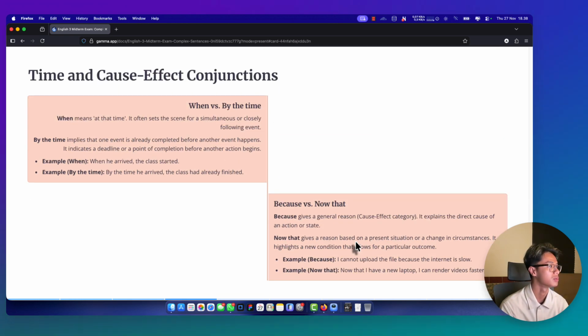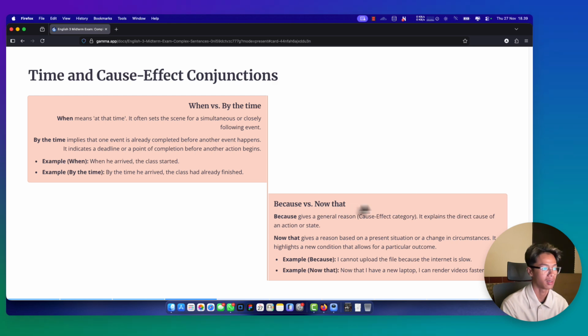And next, time and cause-effect conjunctions. When versus by the time. When means at the time; it often sets the scene for a simultaneous or closely following event. And by the time implies that one event is already complete before another event happens. Example, when: when he arrived, the class started. Example, by the time: by the time he arrived, the class had already finished.